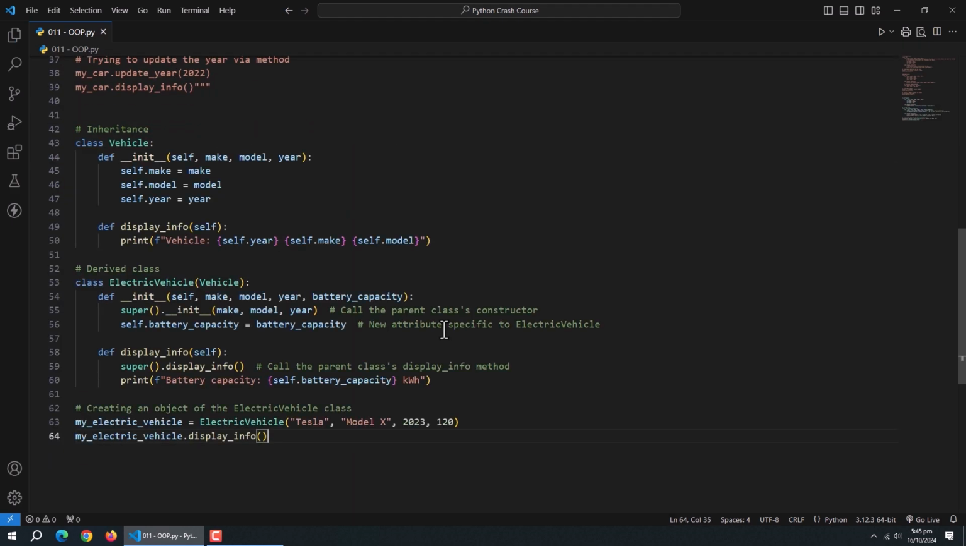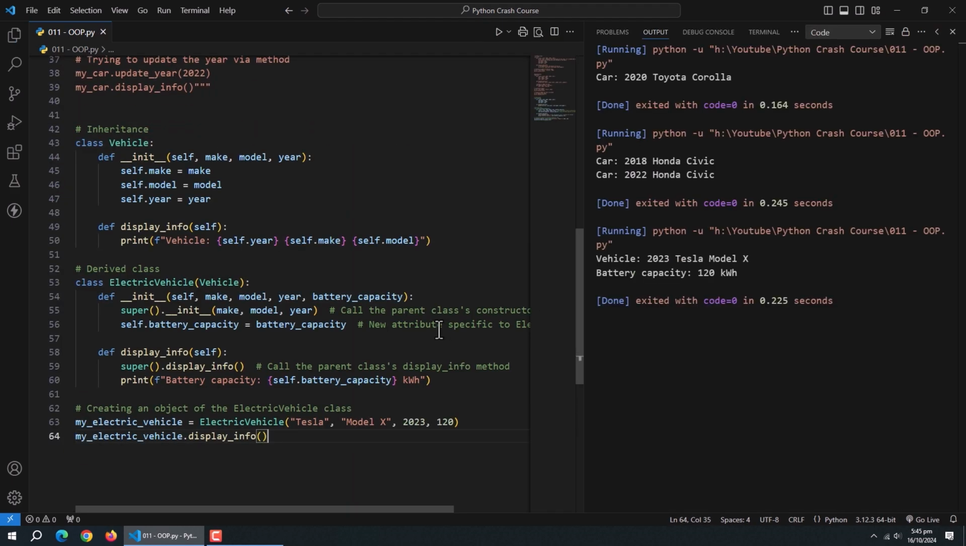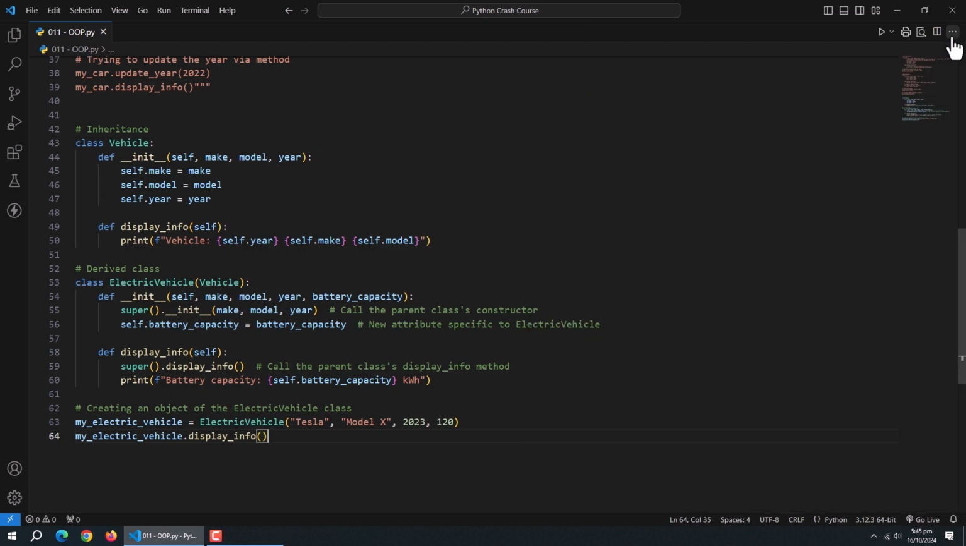Now, let's see inheritance in Python. Inheritance allows one class to derive or inherit properties and behaviors from another class. Let's say we want to create a subclass called electric vehicle that inherits from the vehicle class, but with an additional attribute, battery capacity. In this example, electric vehicle is a subclass that inherits from the vehicle class, using the super function to call the parent class's methods. We also override the displayInfo method to add details about the battery capacity. This demonstrates the use of inheritance, where the subclass extends the behavior of the parent class while still being able to use its methods and attributes.